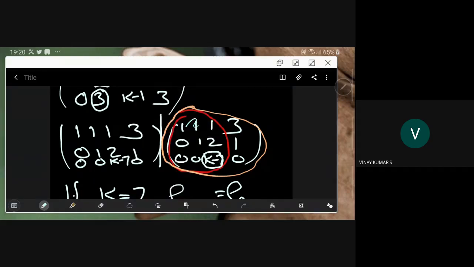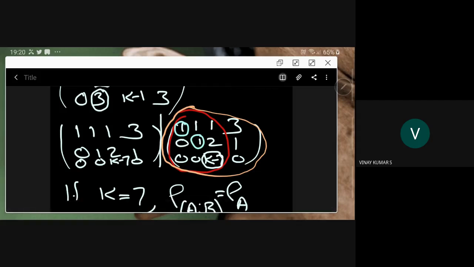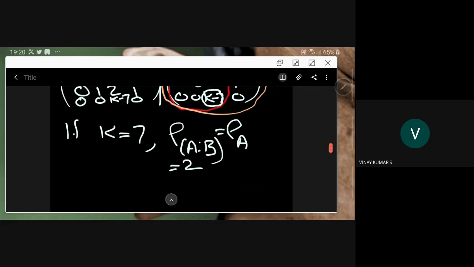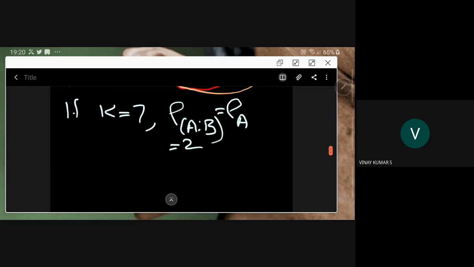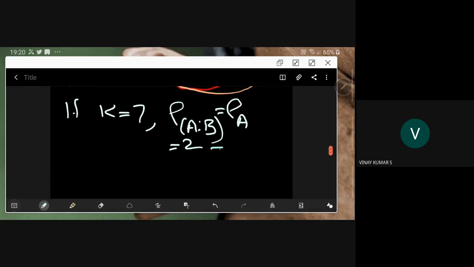But see here, the matrix is in triangular form. The system is consistent, but the problem is that this number, which we are representing by r, is 2, while the number of variables here is 3. So here r is less than 3.